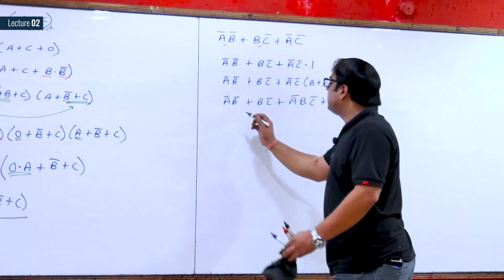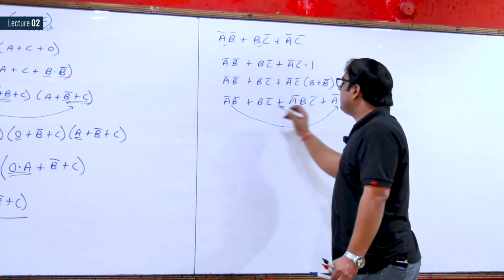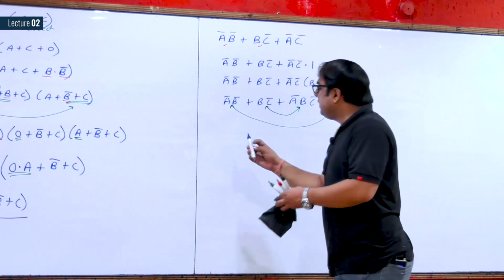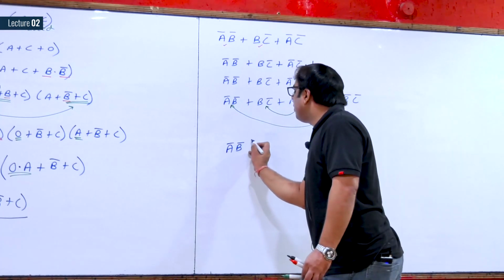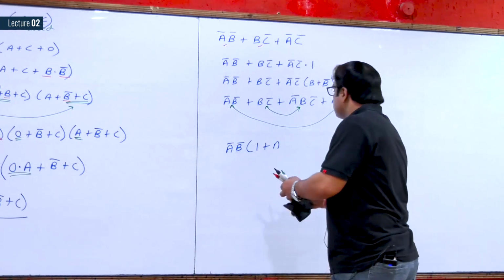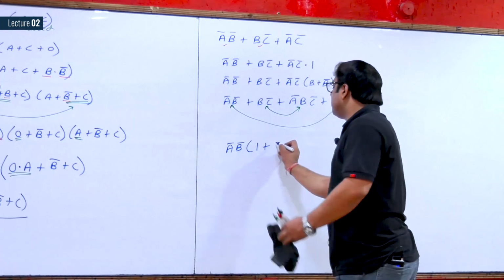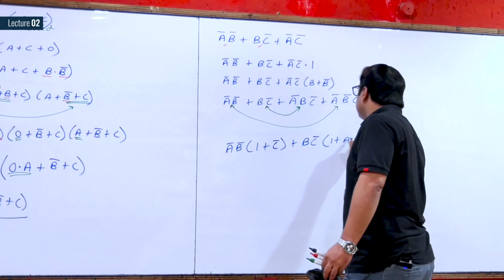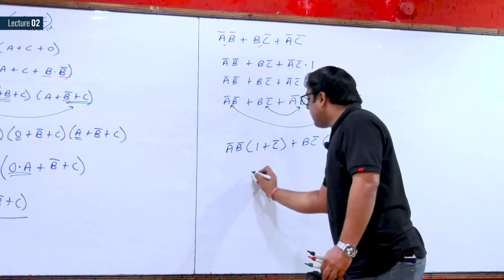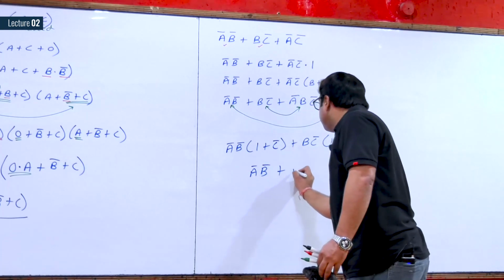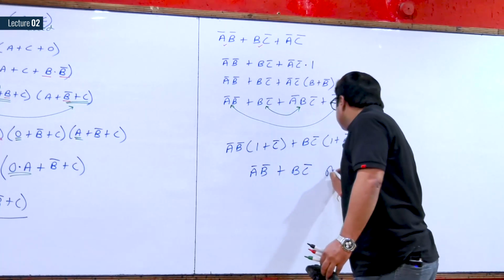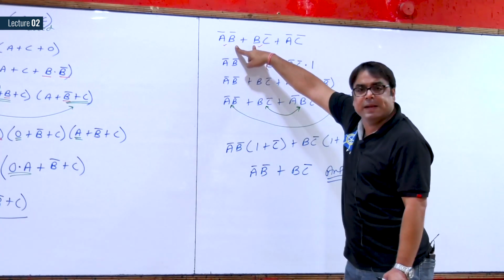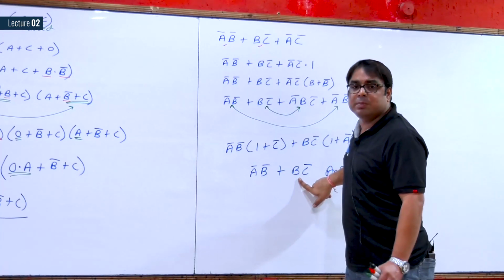Now if I see here, A complement B complement is common with this one and B C complement is common with this one. So I will take out common A complement B complement. This is 1 plus C complement, plus BC complement. So this would give you A plus A complement. So now A complement B complement plus BC complement, this is my answer. I was expecting the same answer: A complement B complement plus B dot C complement.